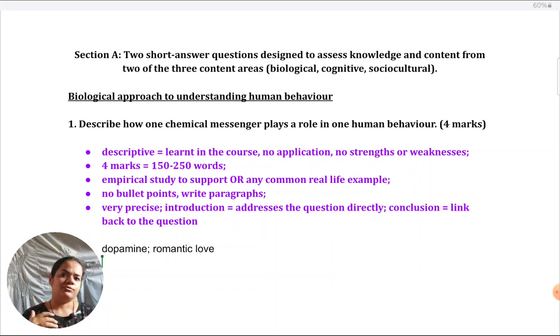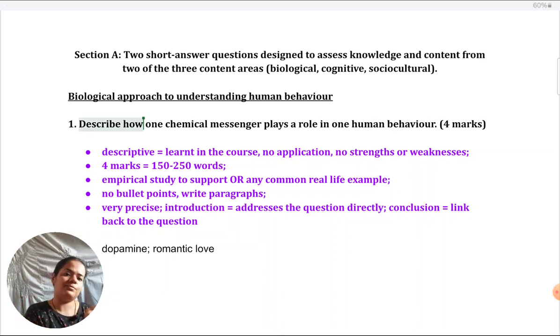Another paragraph could be elaborating on how exactly dopamine impacts romantic love. Again, not talking about the general impact of dopamine, because as such it impacts everything, from motor behavior to the sense of reward and addictive behaviors. We cannot give all implications of dopamine for a 4 marker. But the question does ask us how. That's why it's important to read the question.